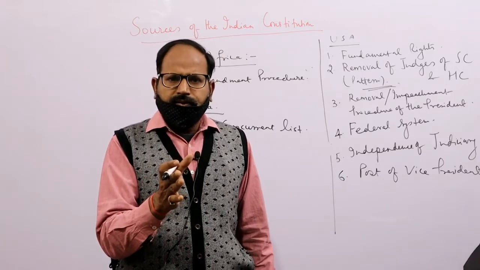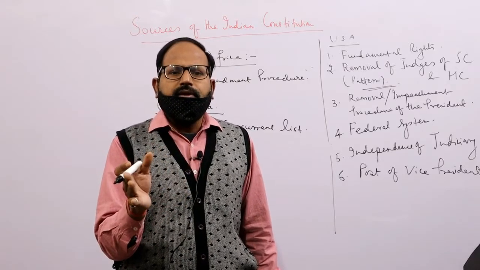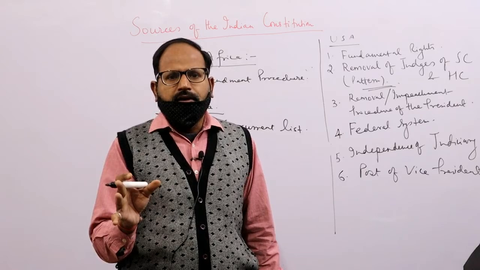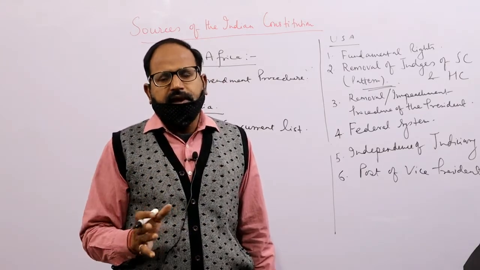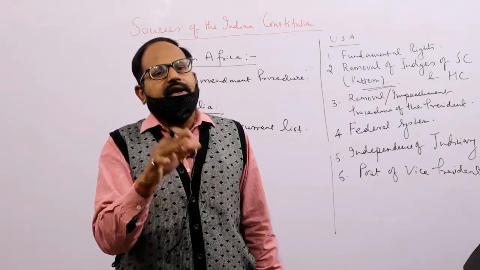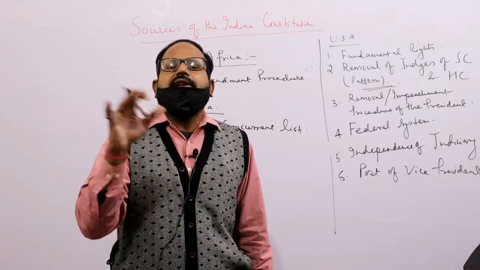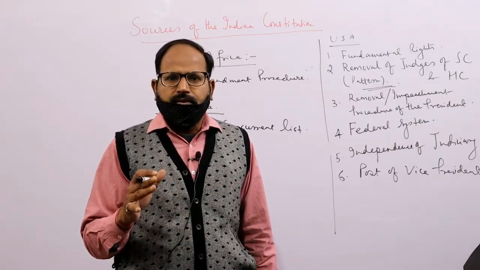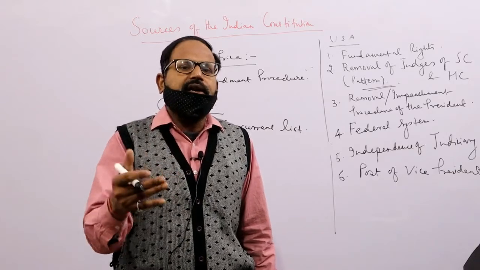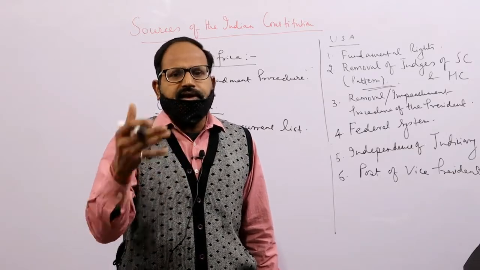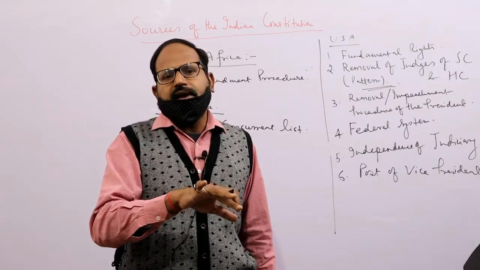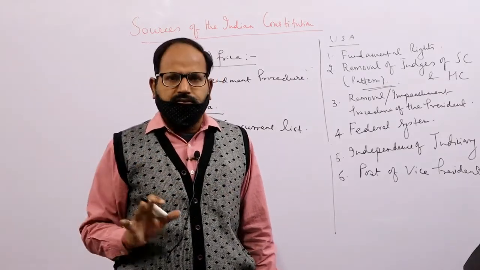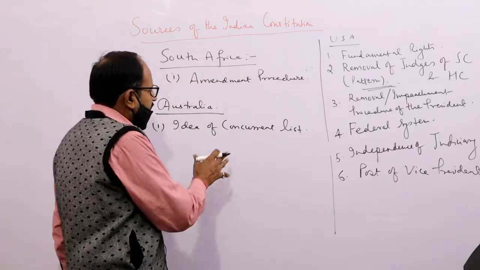Union list includes subjects upon which the parliament can make law. State list includes subjects on which the state legislature can make law. But there is a third list, that is concurrent list, which contains subjects on which both center and state can make law. That is called concurrent list.